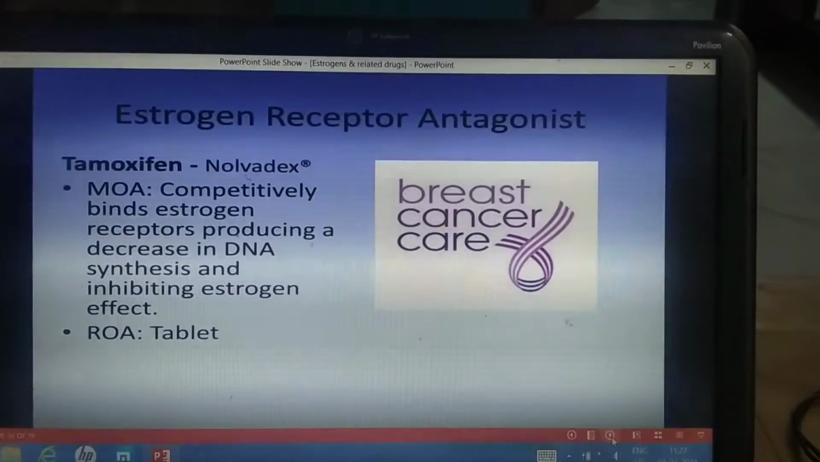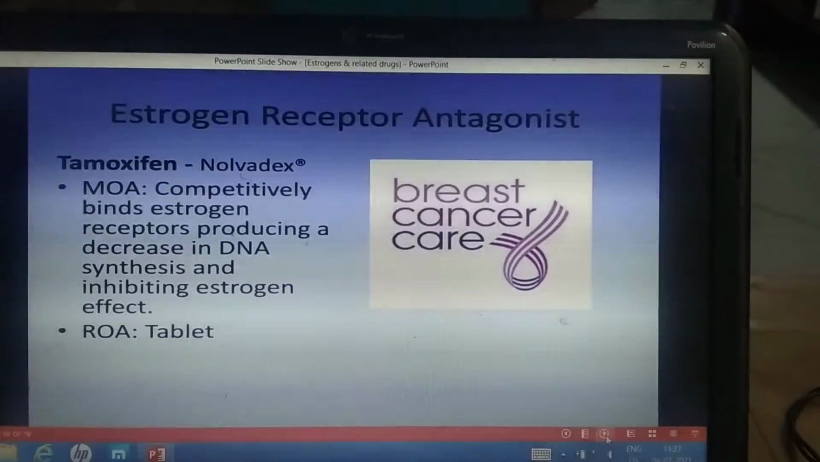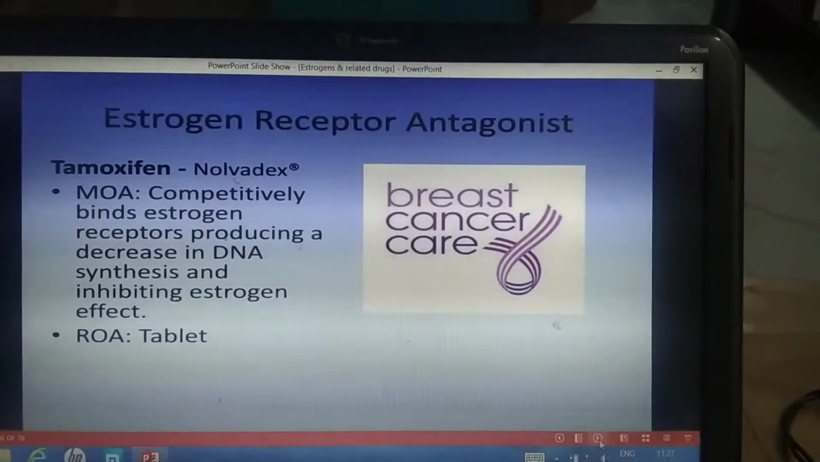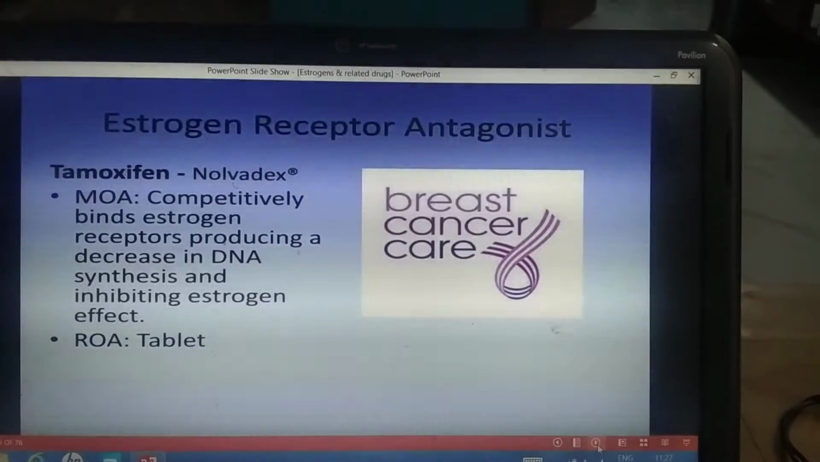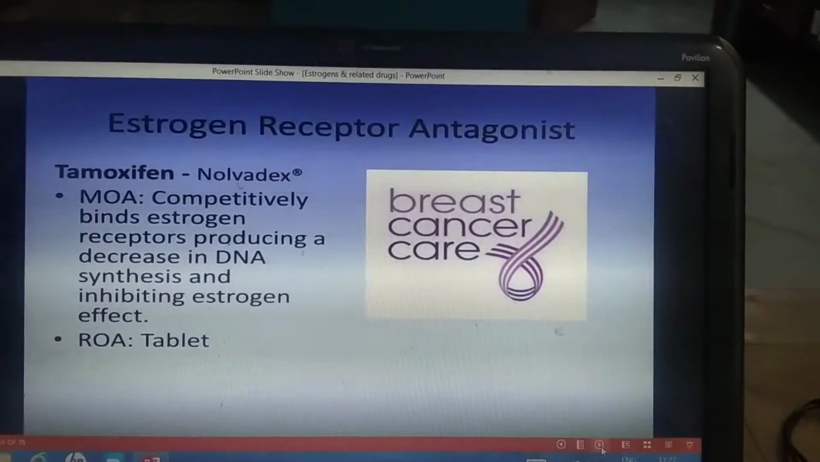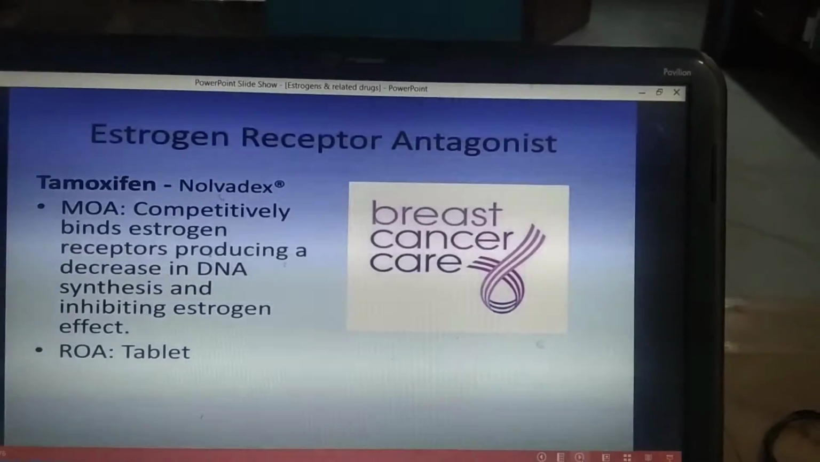So in this slide you can see the tamoxifen mechanism of action. It is an estrogen receptor antagonist in the breast. It competitively binds the estrogen receptors, blocks the estrogen receptor, producing a decrease in DNA synthesis and inhibits the estrogen effect, inhibiting the proliferation of the breast tumor cells which are estrogen dependent.